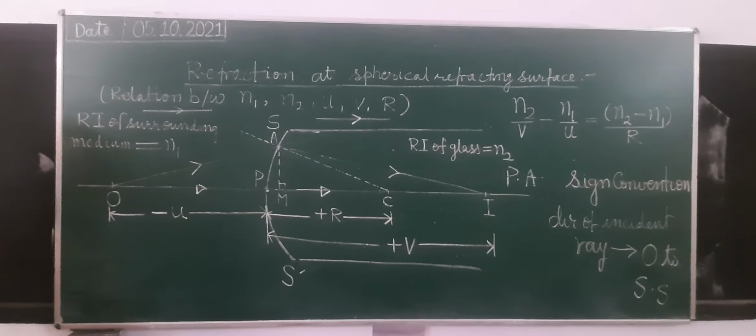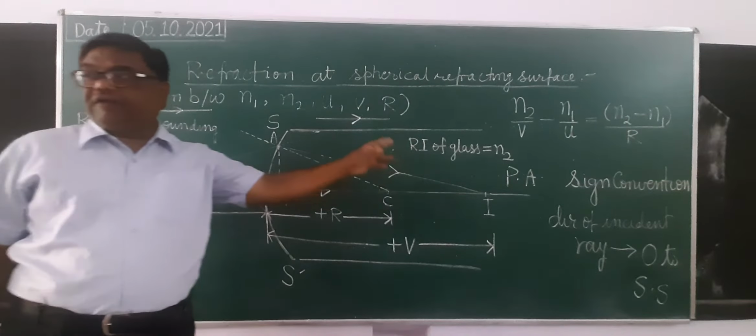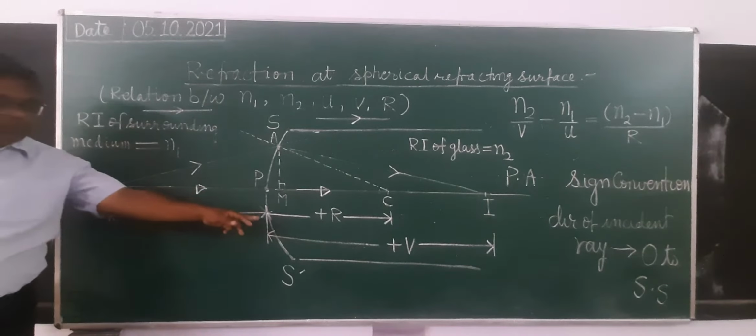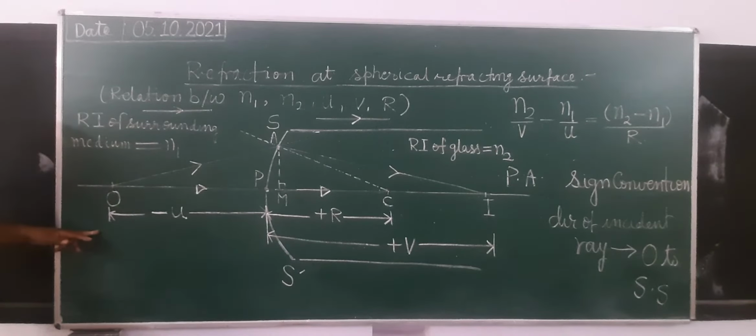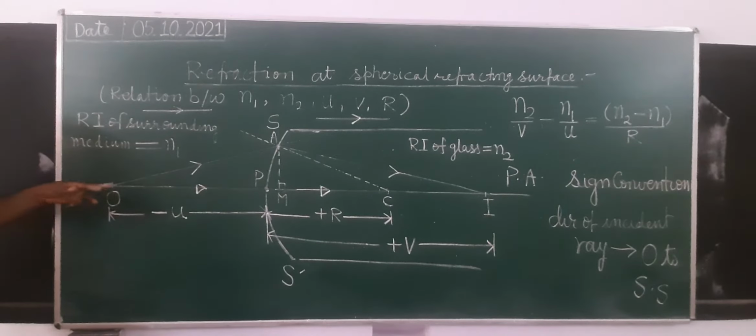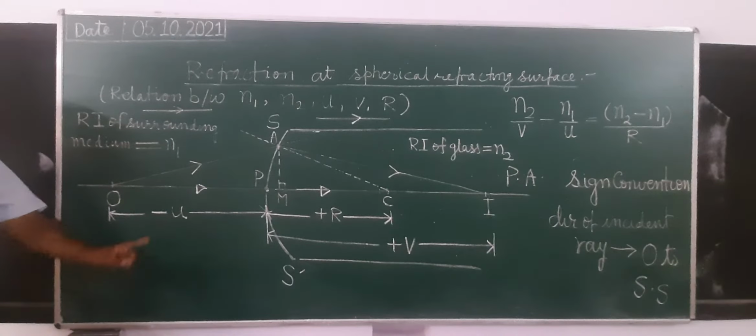So see here. This is the object and I is the image formed because of refraction through the surface. What is the object's distance from the pole? You measure from P up to O, so you are measuring opposite to the incident ray. That's why it will be taken negative. The object's distance from the pole is denoted by the symbol U. That's why it is negative.